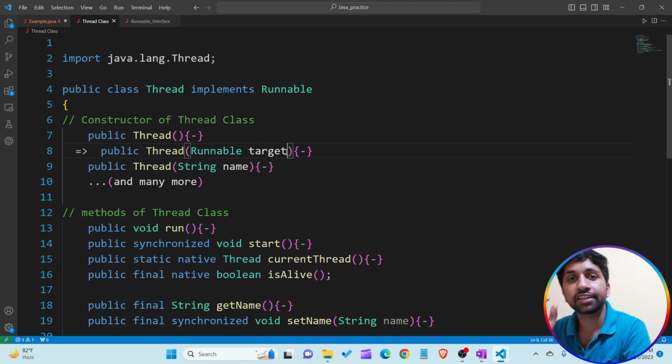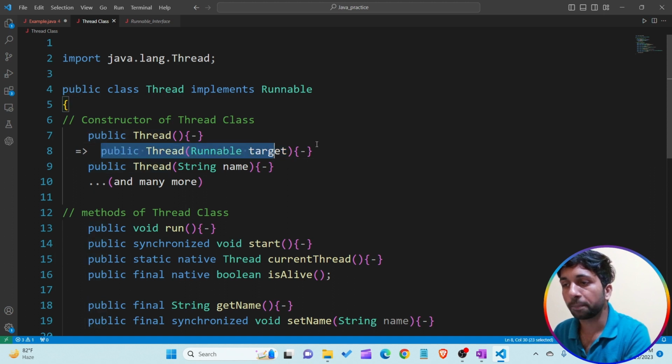So this target reference variable is only able to take the reference of those objects whose class implements the Runnable interface. You have to understand this: the target is a reference variable of the Runnable interface, so it can only take the reference of an object of a class that implements the Runnable interface.